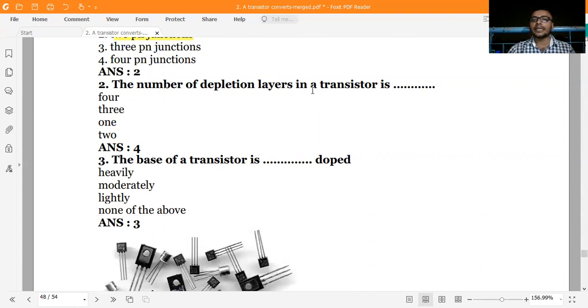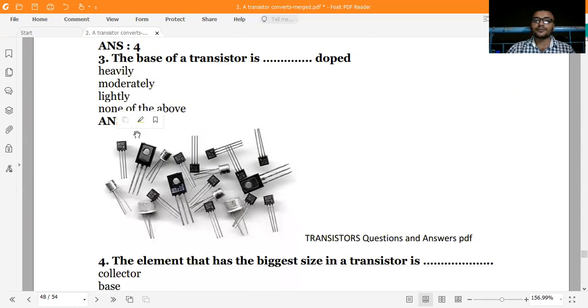The number of depletion layers in a transistor is? Suppose one depletion layer will be created in the NP region, the other in the PN region. So how many depletion regions can you say? Basically 2 depletion regions. The transistor contains 2 depletion regions.